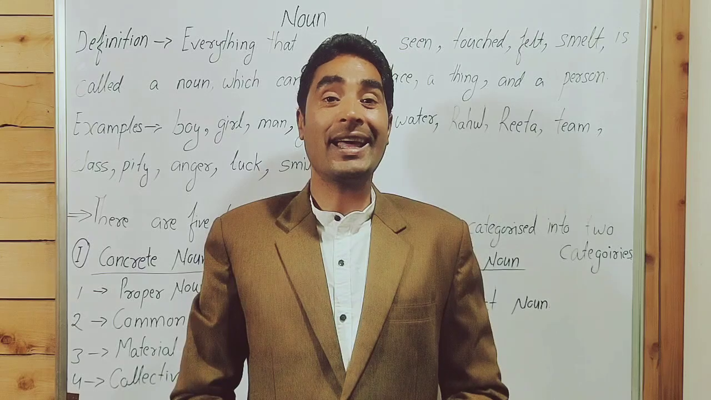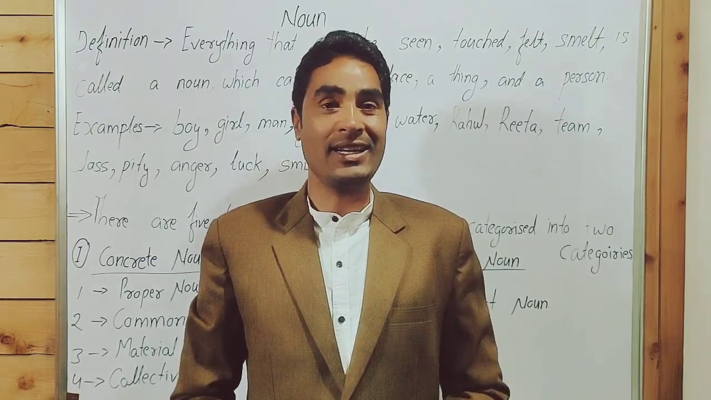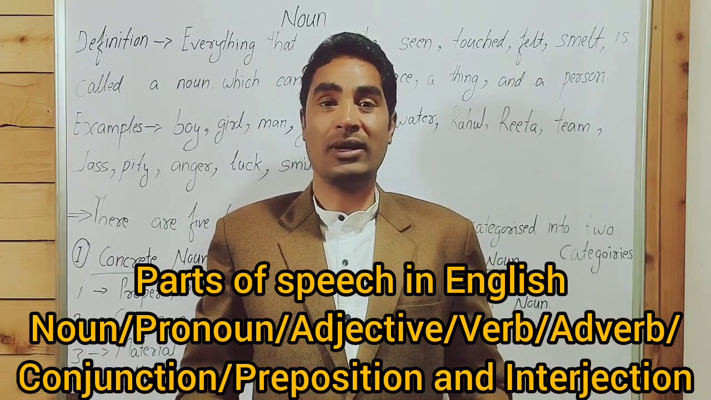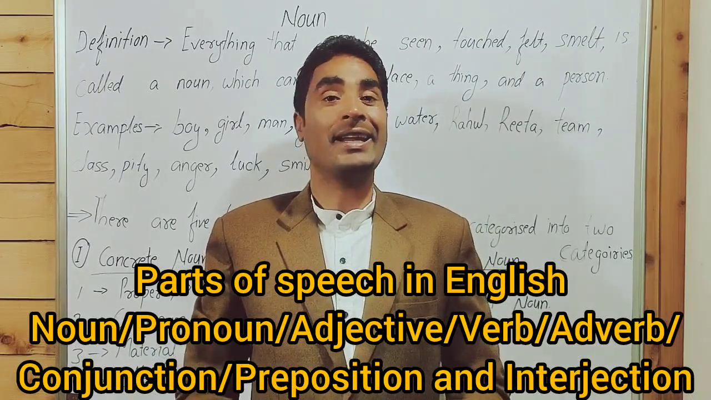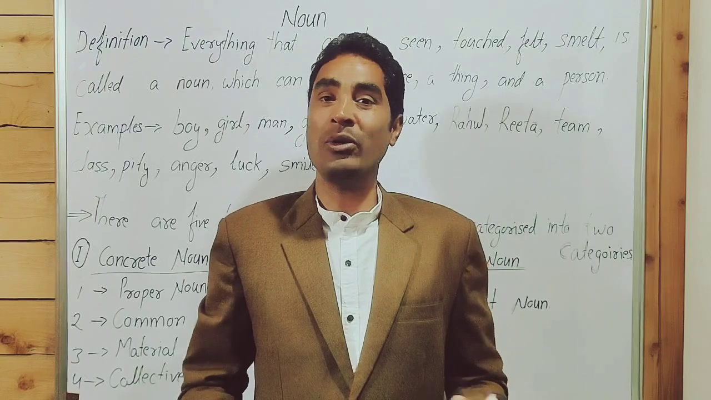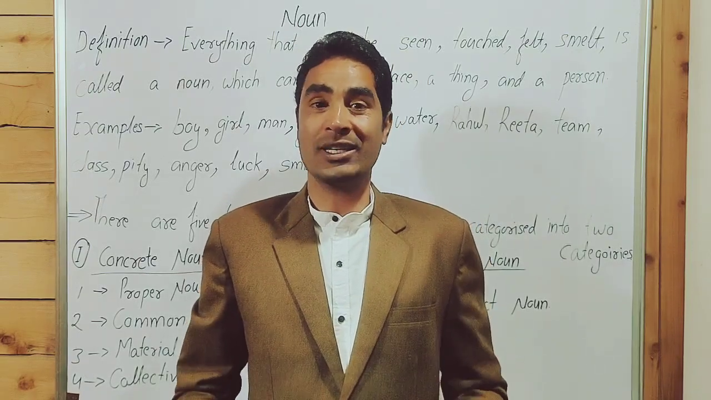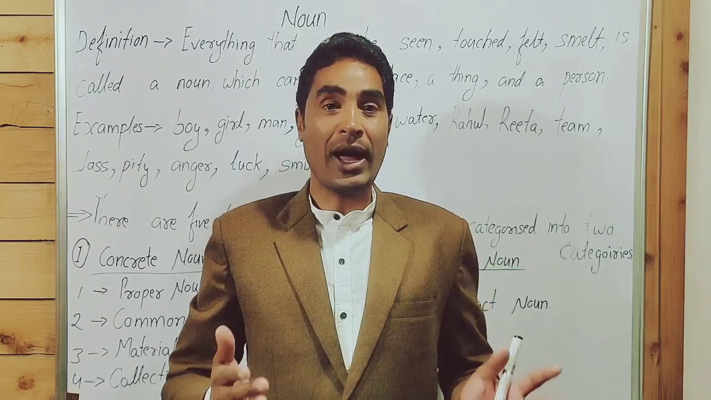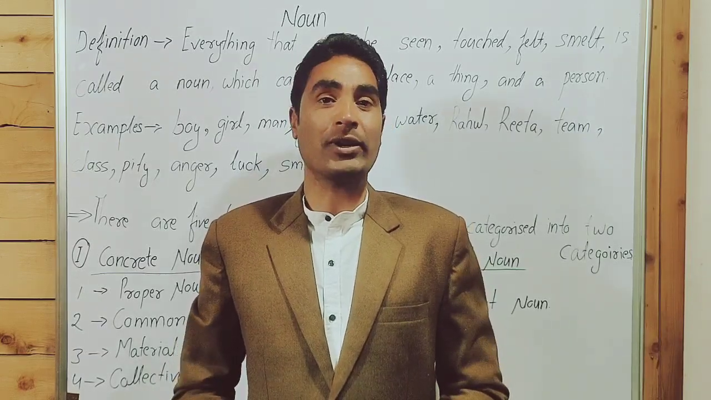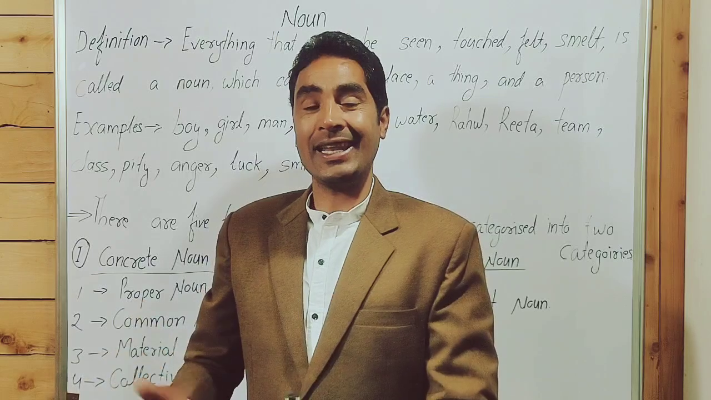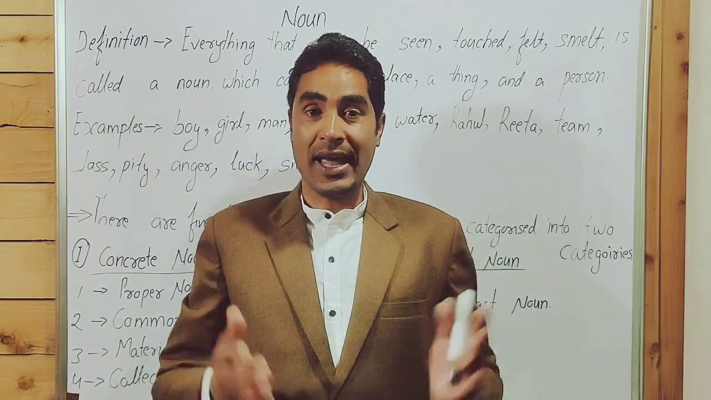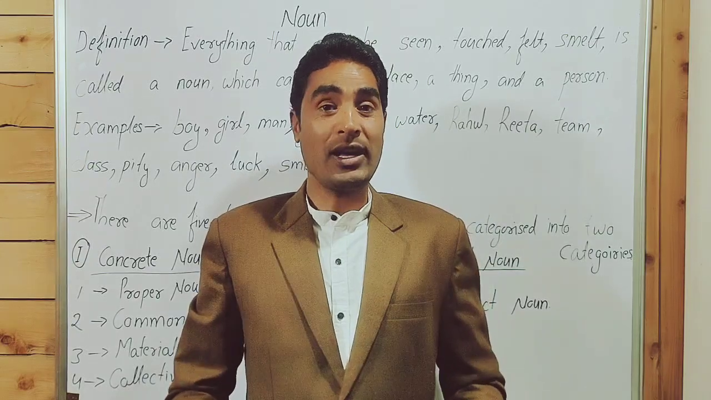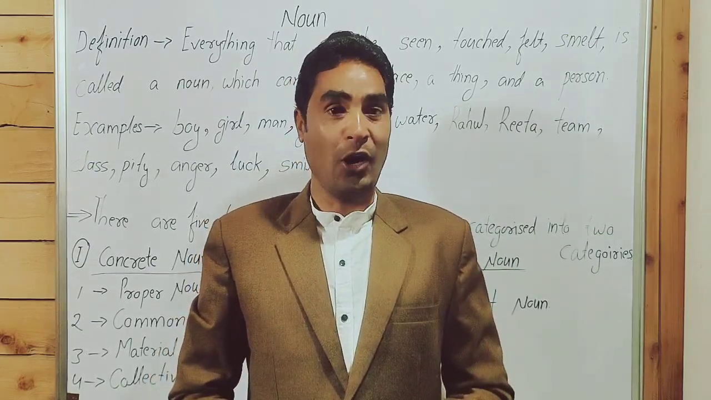There are 8 parts of speech in English: noun, pronoun, adjective, verb, adverb, conjunction, preposition, and interjection. I repeat: noun, pronoun, adjective, verb, adverb, conjunction, preposition, and interjection. These parts of speech are very important to know, to understand a language, to write a language. Every language has its own parts of speech. So today we will start from noun.